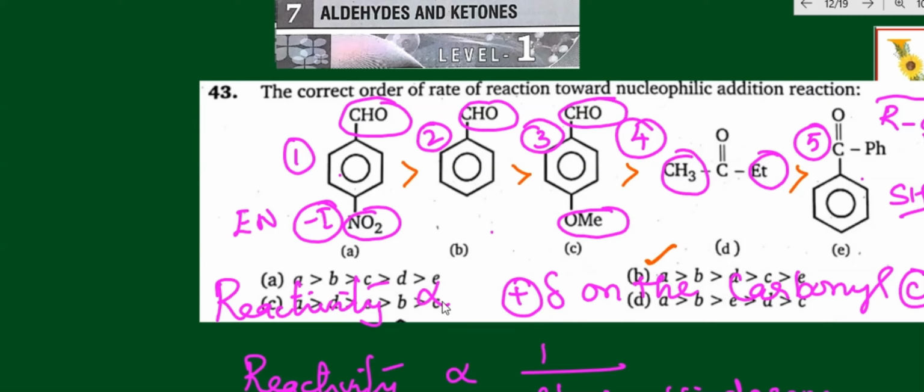And by the way, reactivity is directly proportional to the positive charge on the carbonyl carbon, and reactivity is inversely proportional to steric hindrance. That means reactivity decreases when steric hindrance increases. I hope you got the clarity. Come on, let us go to the next question.